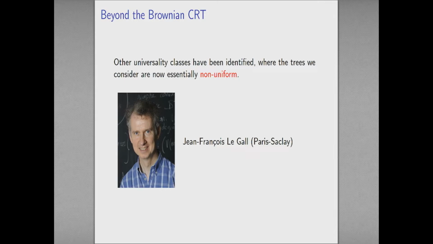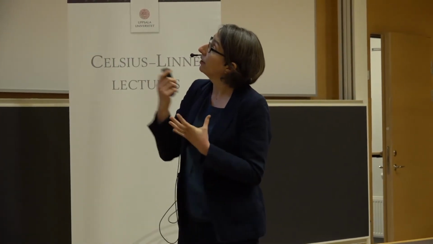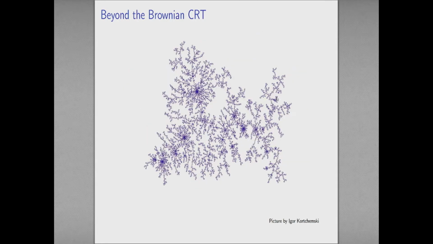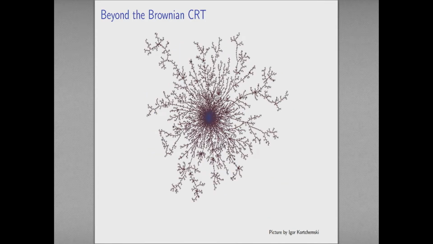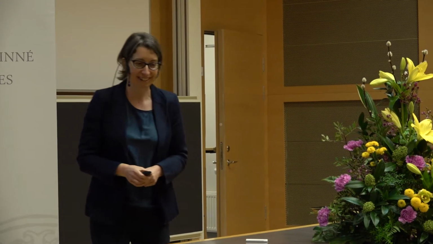Okay, we can get beyond the Brownian CRT, but we have to do something a bit different. We have to move outside of the class of uniform trees and think about trees which are somehow inhomogeneous in a fundamental way. Okay? And there are other universality classes which have now been identified, and I'm just going to show you some nice pictures of what these things look like. These are various of the stable trees. Again, pictures by Igor Kortchemski. So you can see there are many weird and wonderful different behaviors here. Okay, so I think that seems like a good place to stop, and thank you very much for your attention.